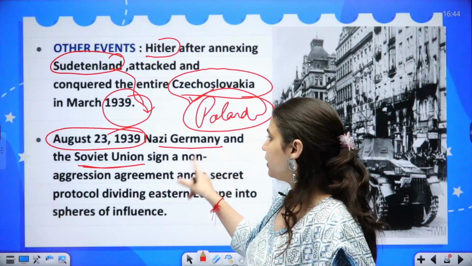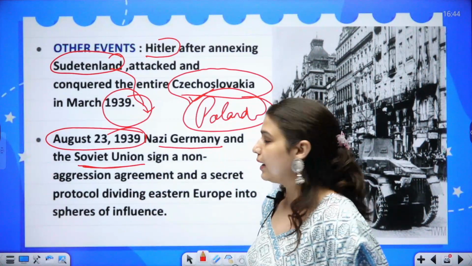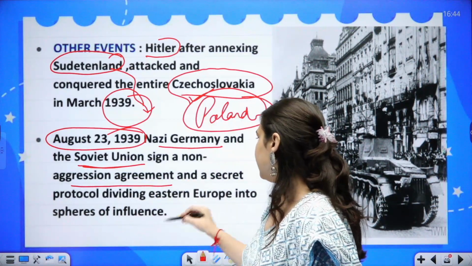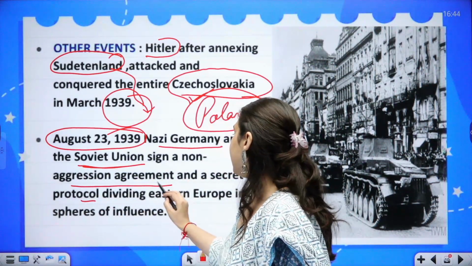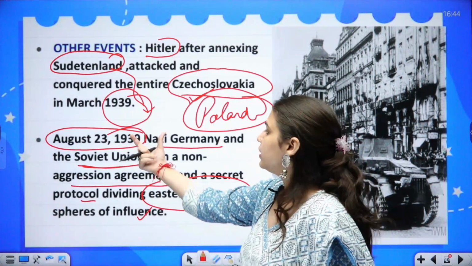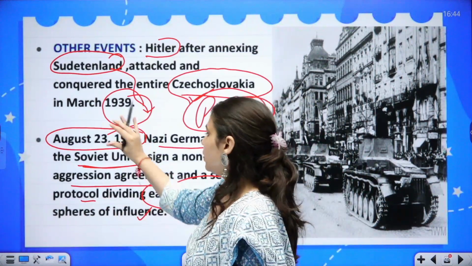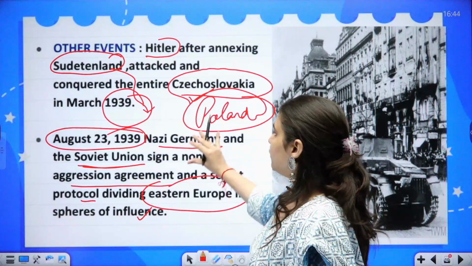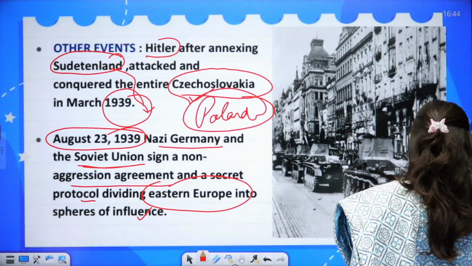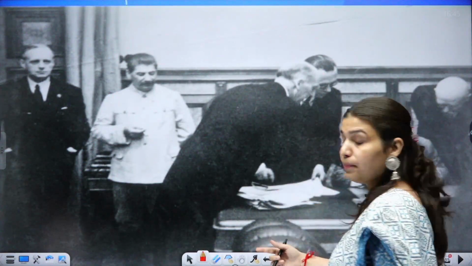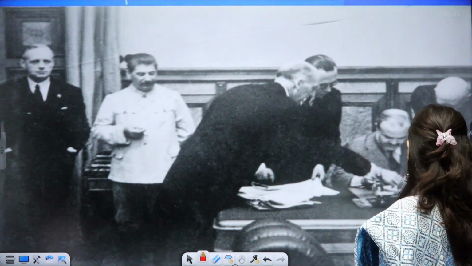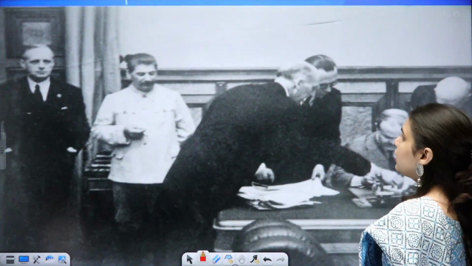This agreement was signed in 1939, along with a secret protocol dividing Eastern Europe into spheres of influence between Germany and the Soviet Union. Now this is the picture in which this pact was signed between Nazi Germany and the Soviet Union.